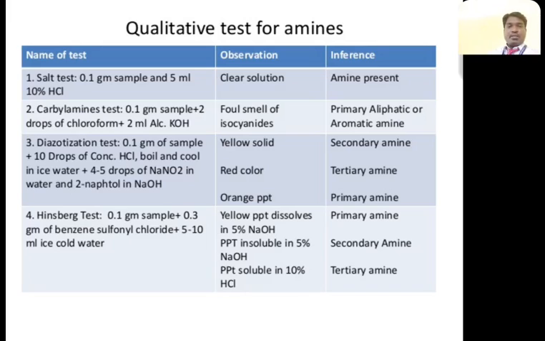Fourth test is the Hinsberg test: 0.1 gram sample, 0.3 gram of benzene sulfonyl chloride, and 5 to 10 ml of ice cold water. A yellow precipitate dissolved in 5% NaOH may be a primary amine. The precipitate insoluble in 5% NaOH is a secondary amine. The precipitate soluble in 10% HCl is a tertiary amine. These are the qualitative tests for amines.